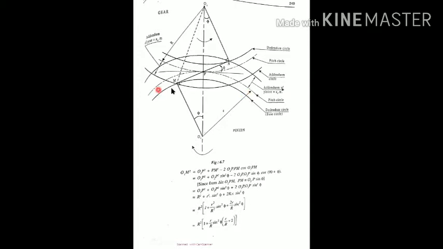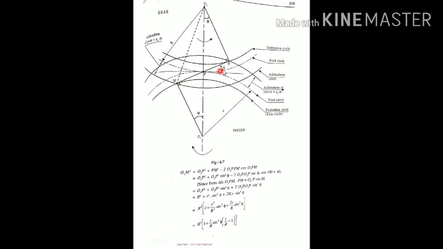There is also a common tangent line drawn, MN, which will pass through the addendum circle of the pinion as well as the gear. Where this tangent line cuts the dedendum circle of the pinion, that point is called M, and where MN passes through the dedendum circle of the gear, that intercept point is called N. Therefore MP is the path of approach, PN is the path of recess, and totally MN we call the path of contact.